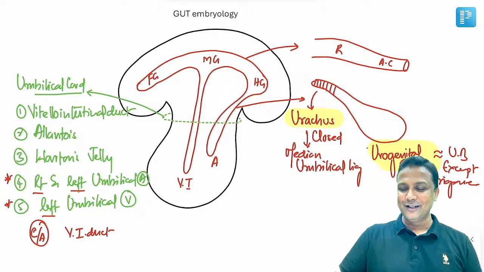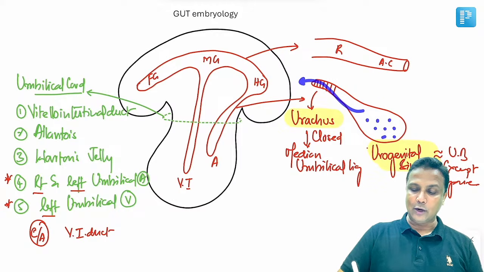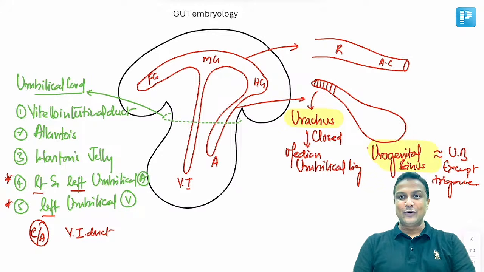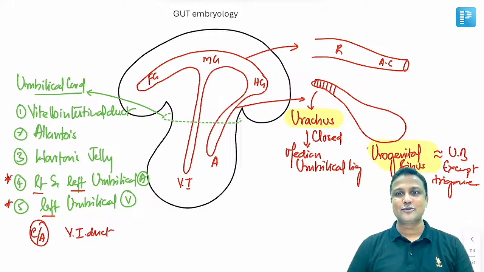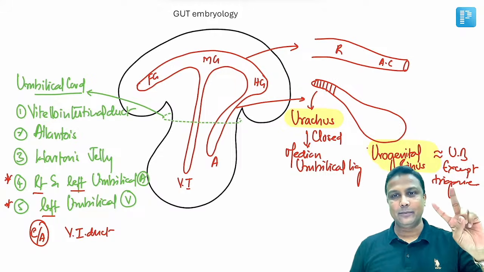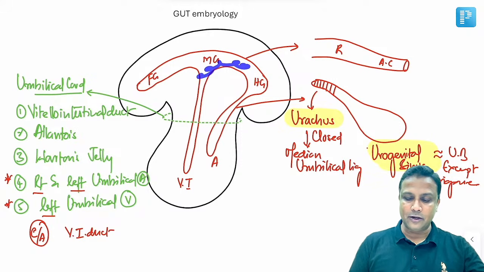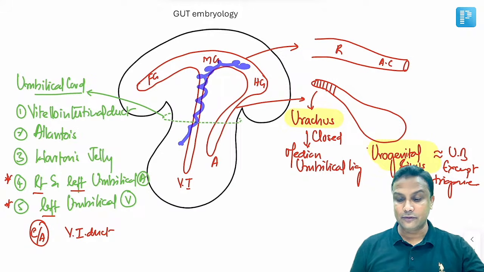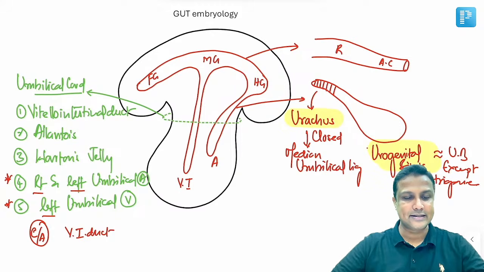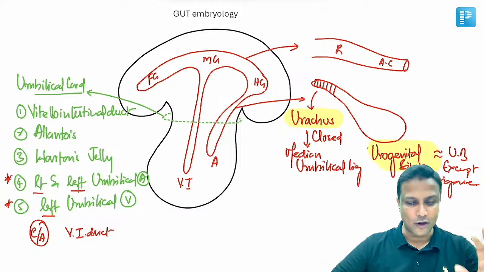If it does not close, the urine in the urinary bladder will start dribbling out of the umbilicus. If urine is coming out of the umbilicus, that condition is referred to as weeping umbilicus. And in weeping umbilicus, what is the problem? Persistence of the urachus. So two questions from here. If you see meconium coming out of the umbilicus, the problem is with which duct? Vitello-intestinal duct. If you see urine coming out of the umbilicus, the problem is with the urachus. Persistence of urachus. Crystal clear concept.